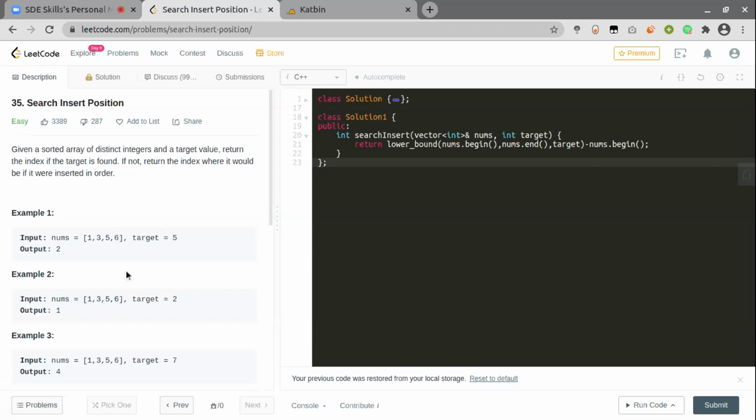So this is why first we find that particular iterator, and then we subtract the first iterator of the given vector. So the difference would be the particular index. Okay, so you are subtracting two iterators, therefore you are going to get an index.